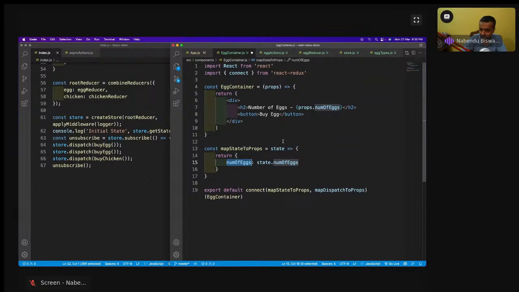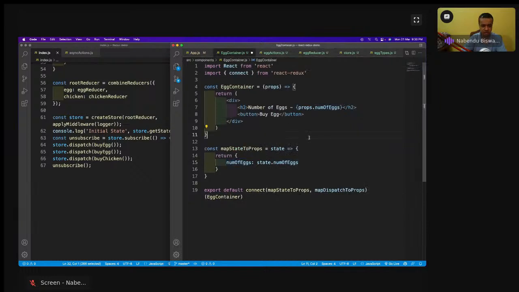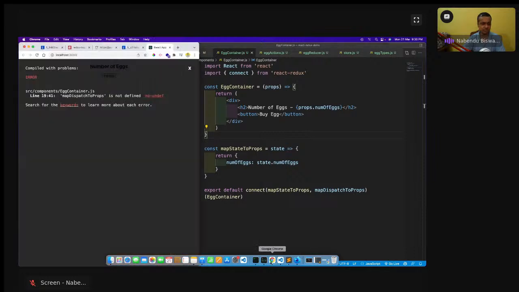But this numOfX is this one, this local state, and this state.numOfX, actually I could have named it something different. X also I could have named, but it's okay. state.numOfX is what we are getting from the store, from the reducer. So if I do this, I will save it, and if my system is connected,